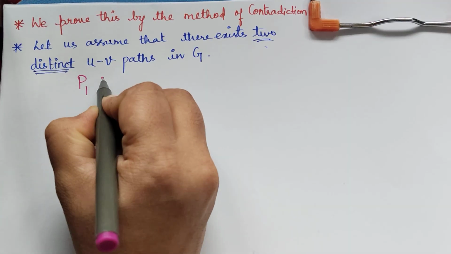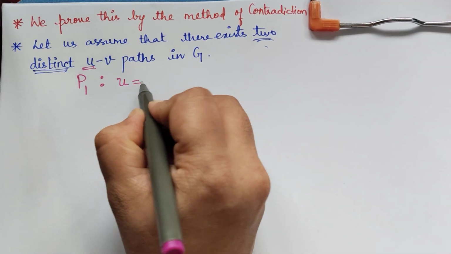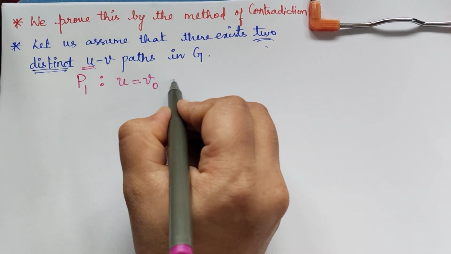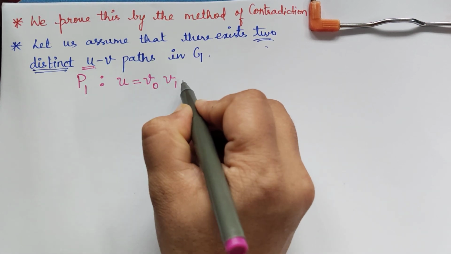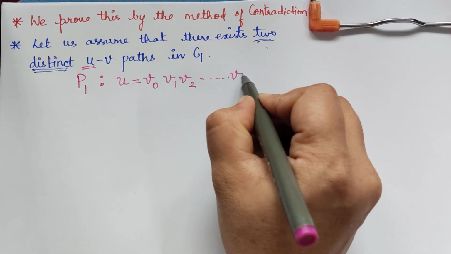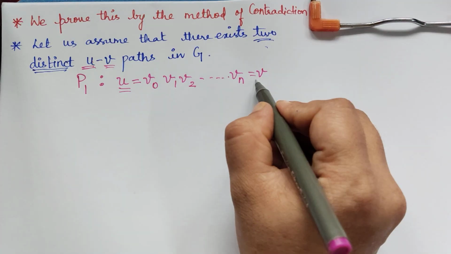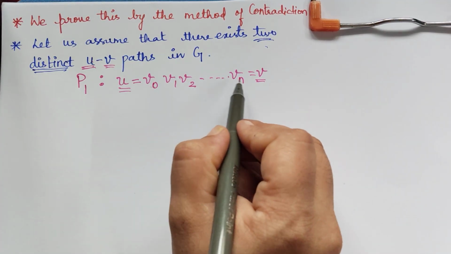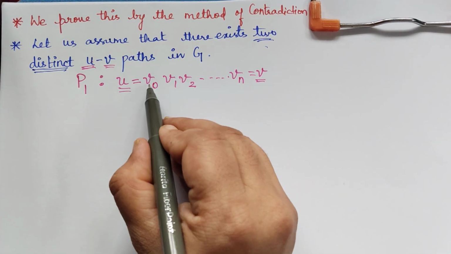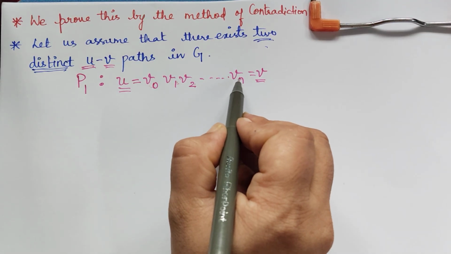For path P1, the starting point is U, which we can also call V0, followed by the vertex V1, then V2. We are traveling like this and reaching a point Vn, which is V actually. So the initial point is U and the final point is V.